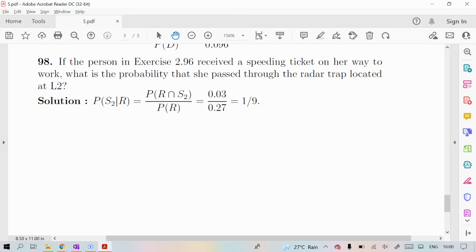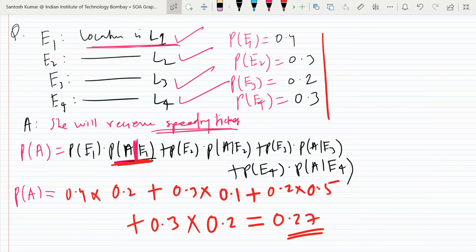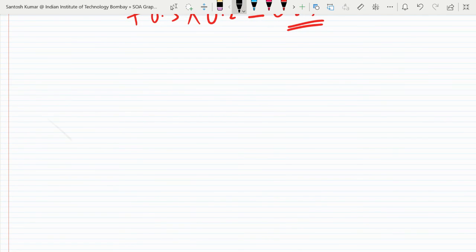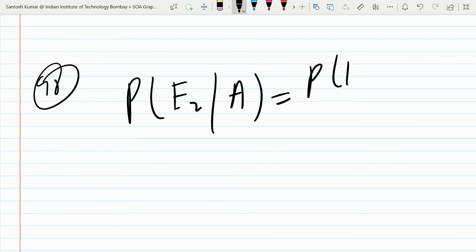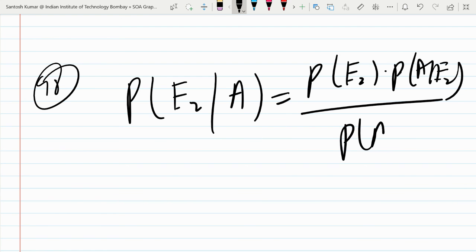What is the probability that she passed through the radar trap located at L2? They asked the probability of E2 given A. So according to the formula, probability of E2 times A given E2 upon probability of A.